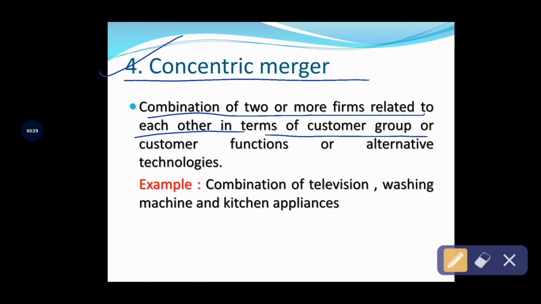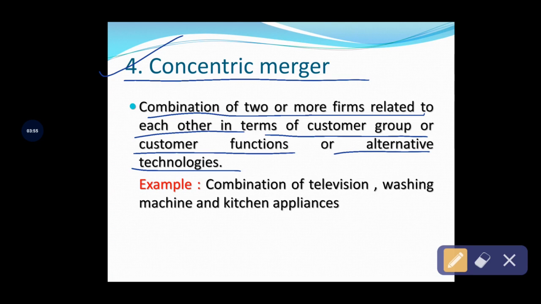Here the companies are going to merge together, but the companies or entities are related in terms of customer group, related in terms of customer functionality, and related in terms of alternative technologies. The companies are concentrating on the customer preferences, tastes and customer functionality.